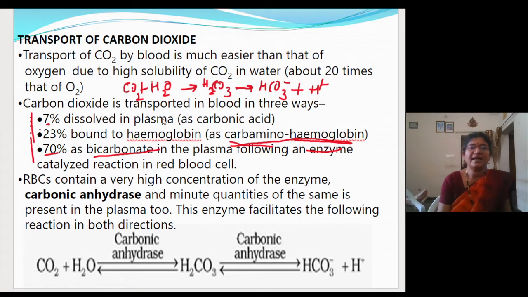Fine. And another 23% will bind with the hemoglobin. So you can write Hb plus CO2. What does it form? It will form carb amino hemoglobin. Let me write it once again, children.